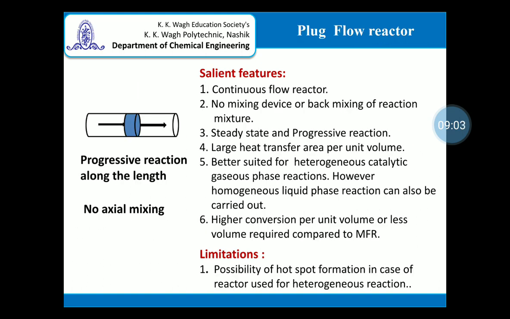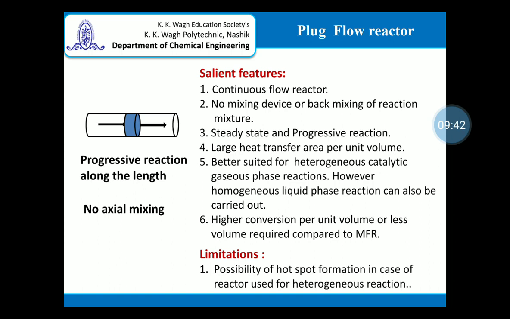The last type of ideal reactor is a plug flow reactor. As the name itself indicates, the movement of the reactant or reaction mixture through the reactor volume resembles the movement through a tube which is plugged at one of its ends, and hence the name plug flow reactor. Because of its typical constructional feature, it is also known as a tubular reactor. Now, what are the salient features of this?